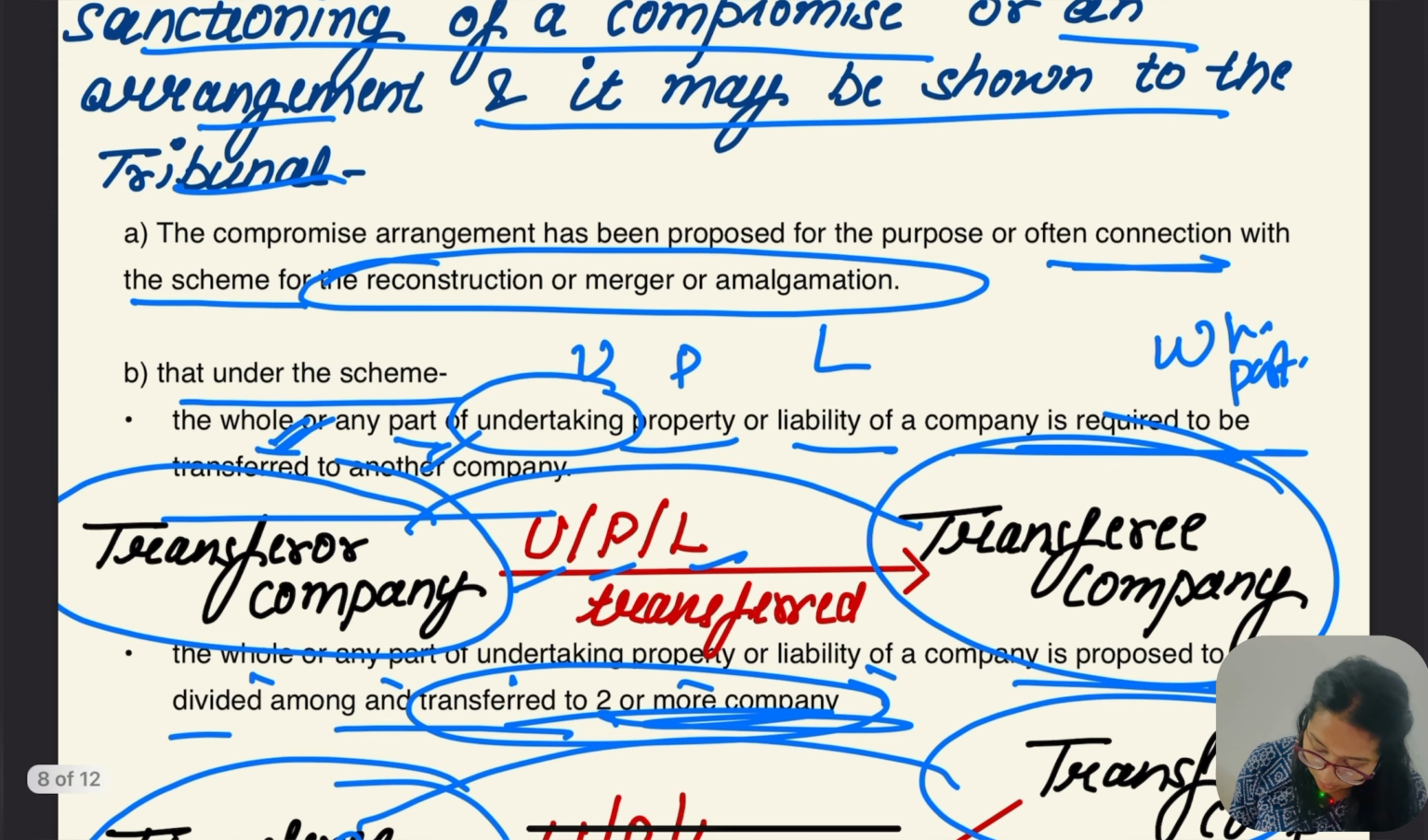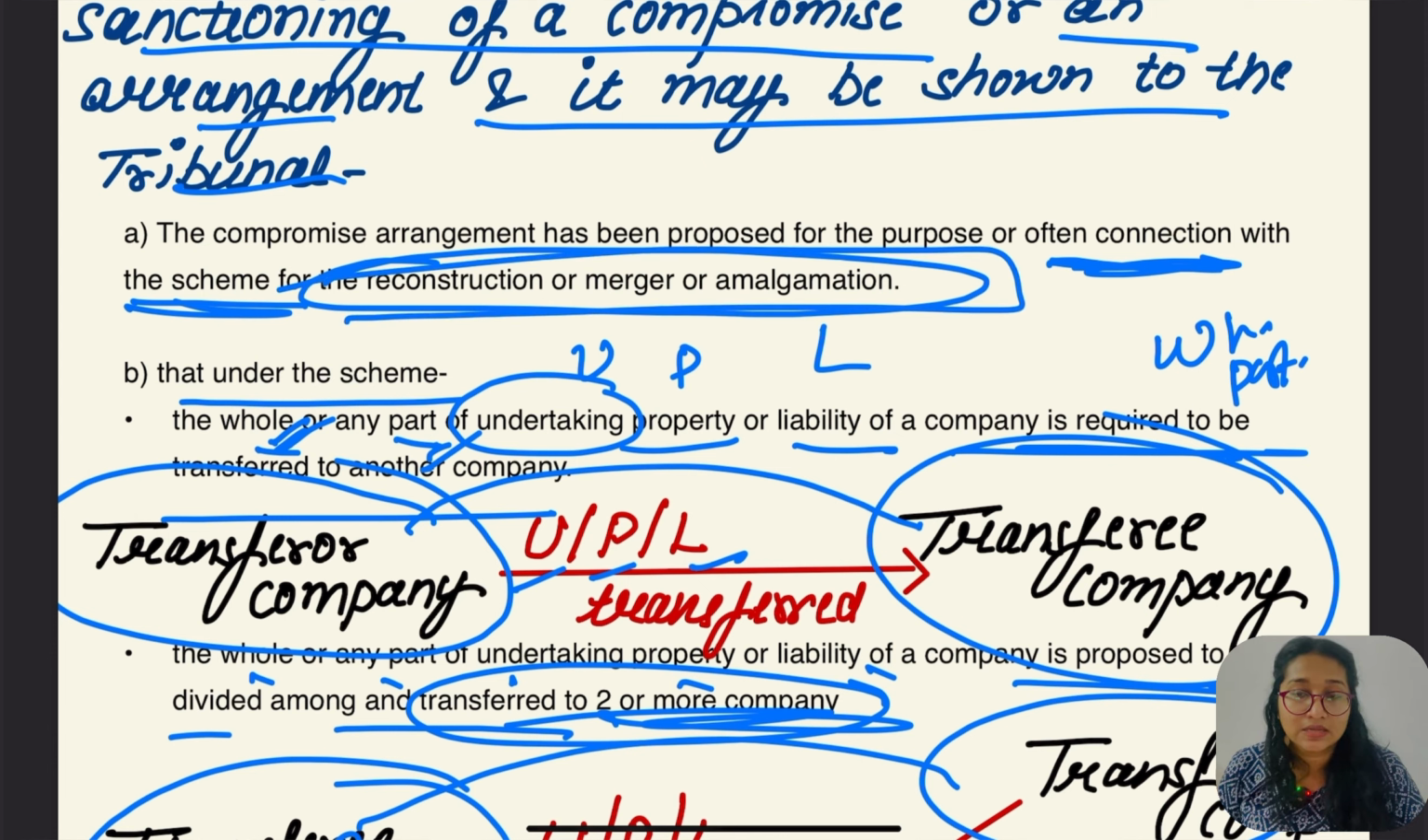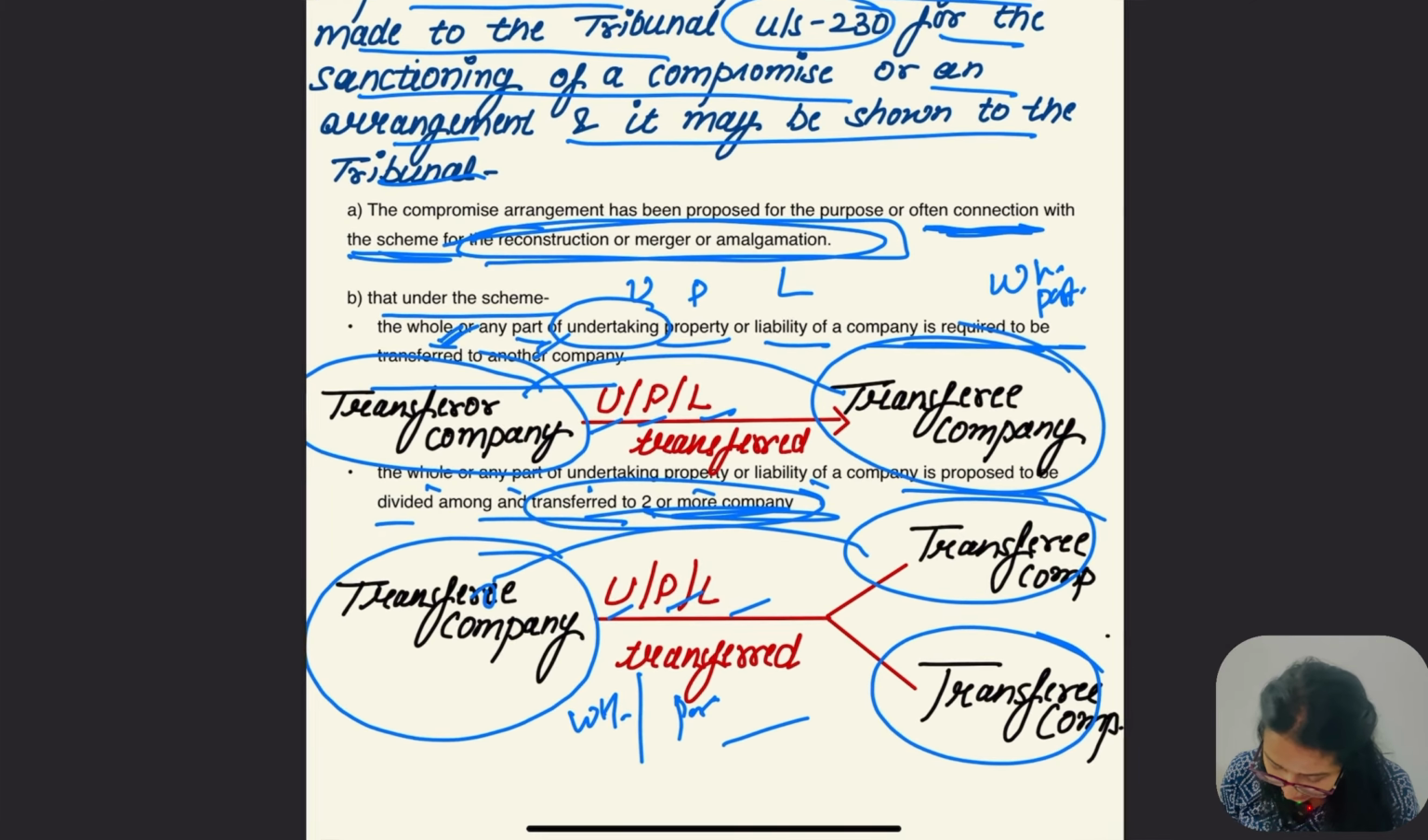The first point was that the compromise and arrangement has been proposed in connection with a scheme of reconstruction or merger or amalgamation. This is clear. Second, the undertaking, property and liability is to be transferred by the transferor to the transferee, or by the transferor to more than one transferee. Is it clear? Hope this point was clear.